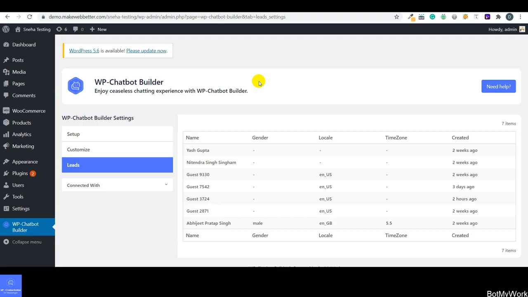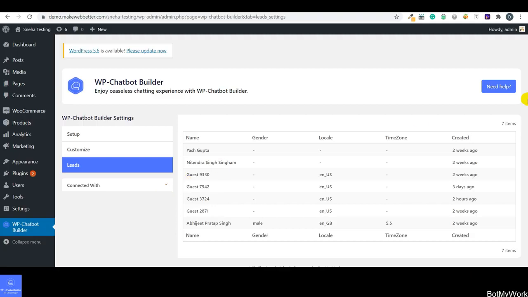This is definitely going to help you create a strong relationship with your customers, because this data will help you set up a conversation with your customers not only in real time, but also for future needs and requirements. So this is how the leads section is going to help you have your customers' and users' data all together over here, and then you can use this data for further lead nurturing requirements.